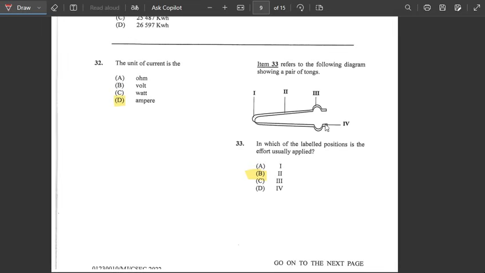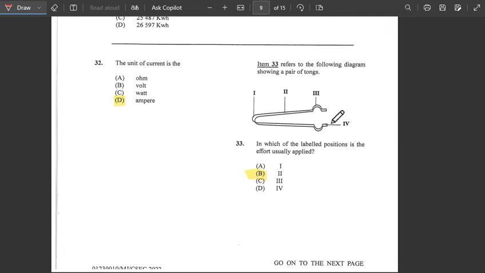Number 33. Here it says refer to the diagram showing a pair of tongs. In which of the labelled positions is the effort applied? Alright, good. So here on the high is where the pair of tongs is being bent.